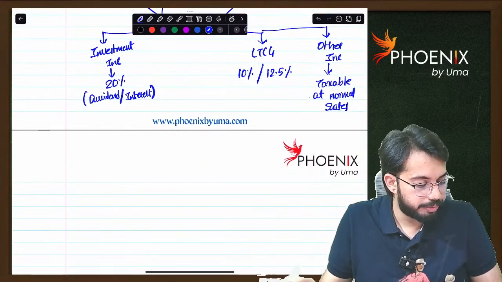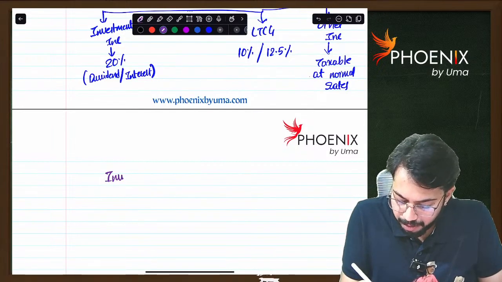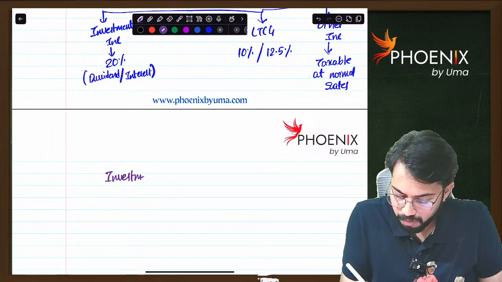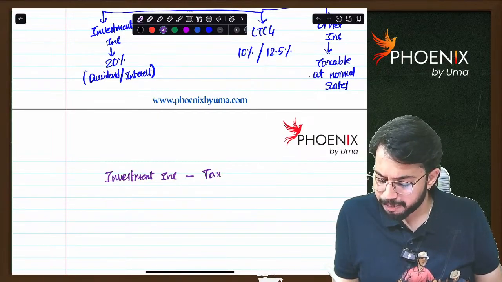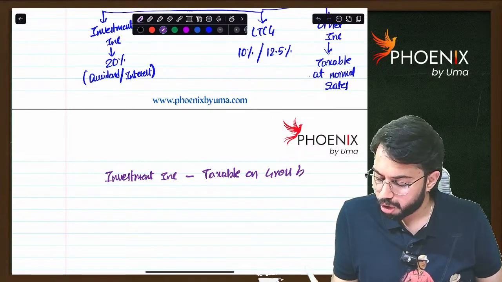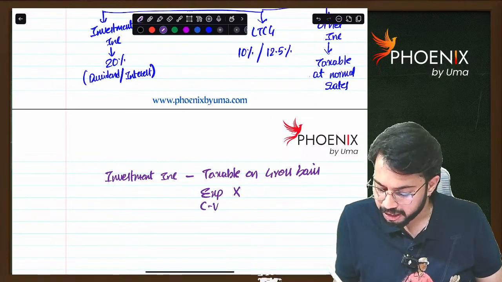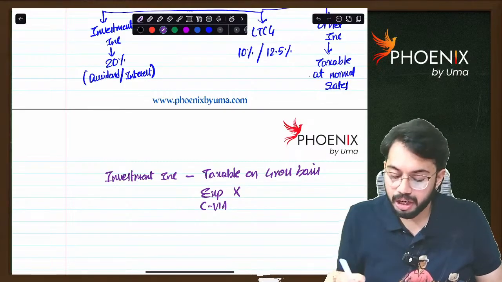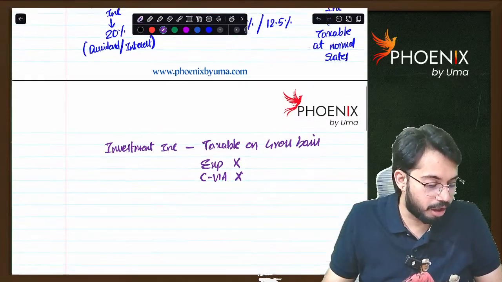Now, whatever investment income is there, that is dividend or interest, investment income is taxable on a gross basis. No deduction will be allowed. Expenditure is not allowed as deduction. Chapter 6A deductions are also not allowed from investment income. Investment income is taxable on a gross basis.